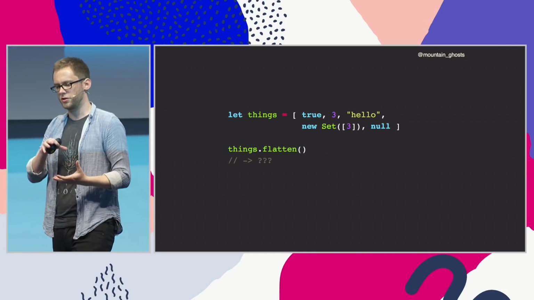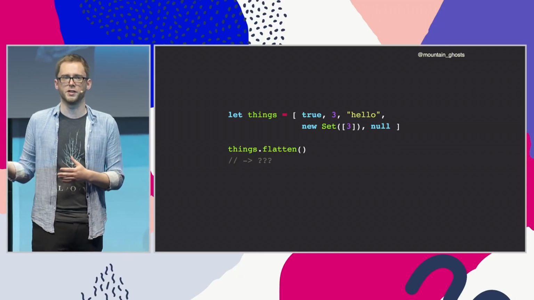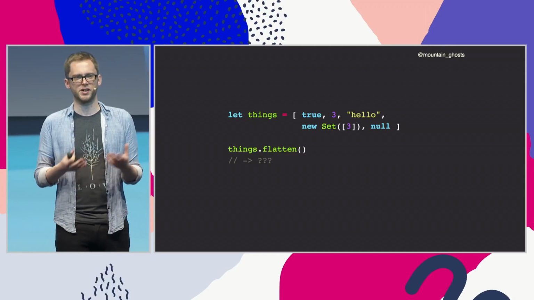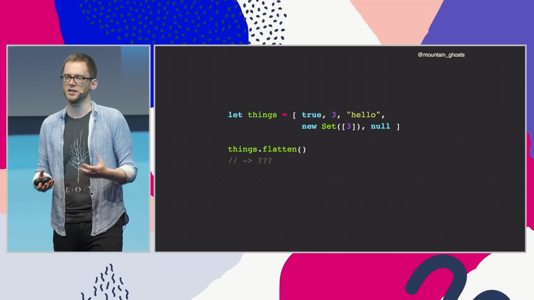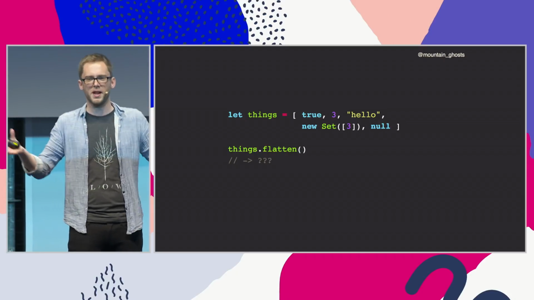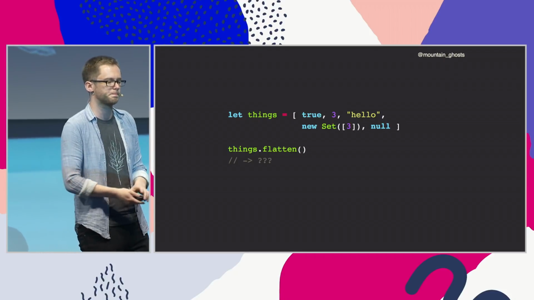If you know your data structure is nested arbitrarily deep, you might want to use the visitor pattern or an interpreter. If you don't know how deeply nested your data structure is, then you actually have a deeper design problem that needs fixing. So there's a lot of complexity inherent in this method that means that it's just hard to make it interoperate.